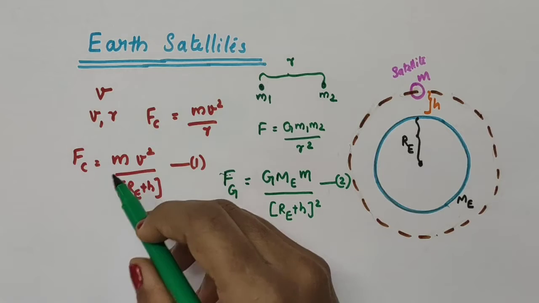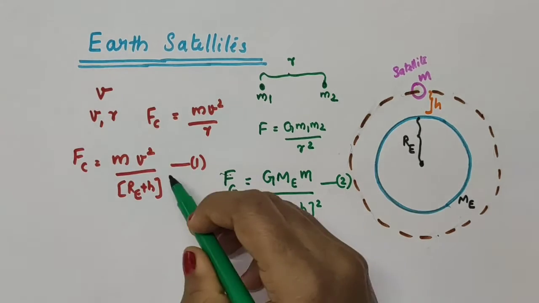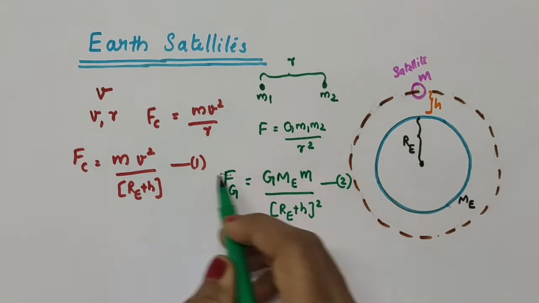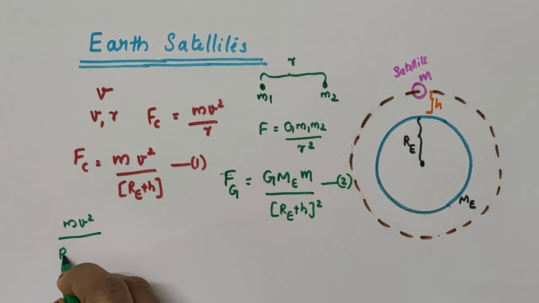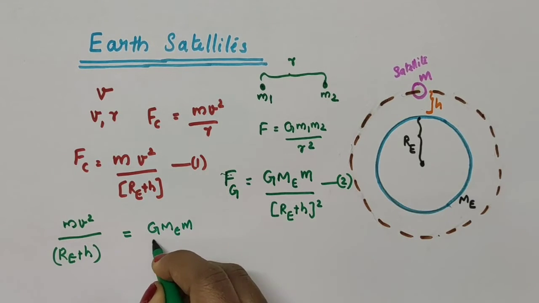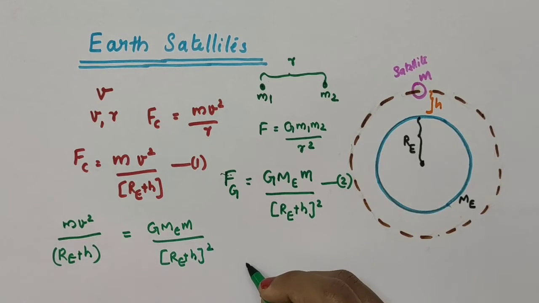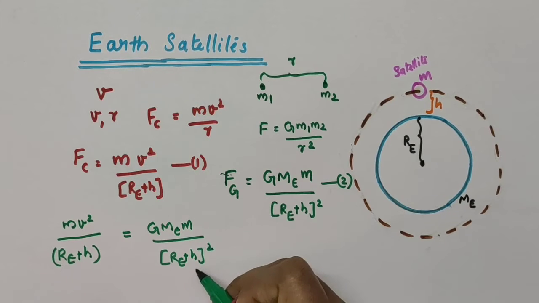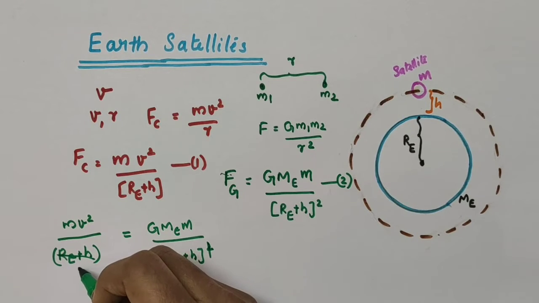The centripetal force is provided by the gravitational force, no? That is, we can equate equations 1 and 2. So when we equate these two equations, we can write mv square divided by RE plus h is equal to G mE m divided by RE plus h the whole square. Here RE plus h the whole square is RE plus h into RE plus h, so one RE plus h from each side can be cancelled.